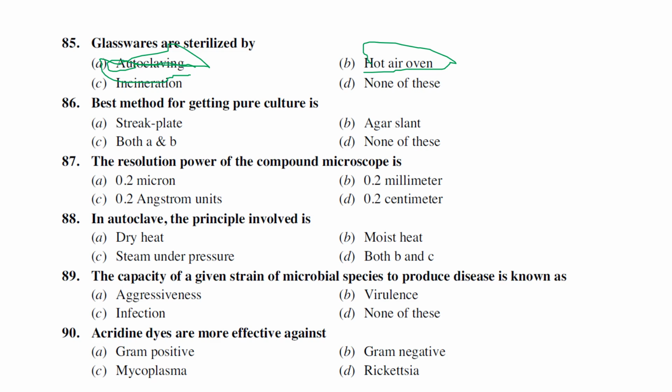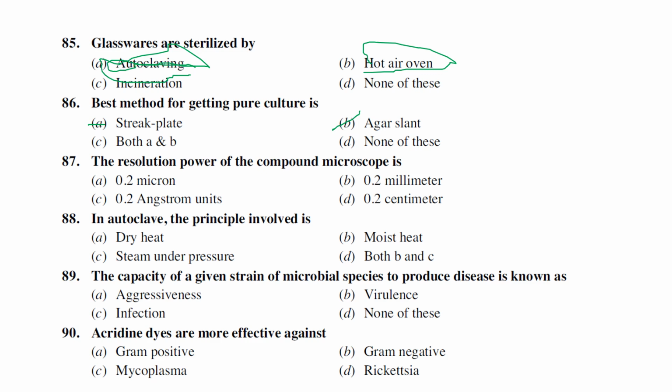Here, both streak plate and agar slants are used for getting a pure culture, because in an agar slant the space is very small and the chances of contamination are very low. Moreover, the storage time is much longer for an agar slant compared to a petri plate, because the diameter of a petri plate is larger, so the available space is also more, and fungi or other microorganisms will spread faster and utilize the nutrients faster. With an agar slant the area is smaller, so we can store the microorganisms for a long period, with very little contamination.